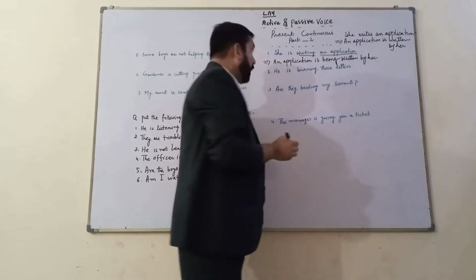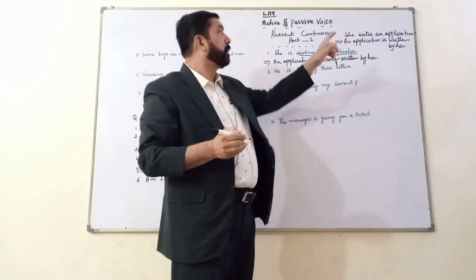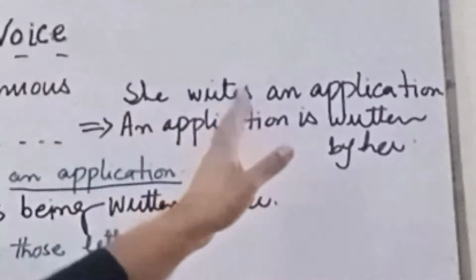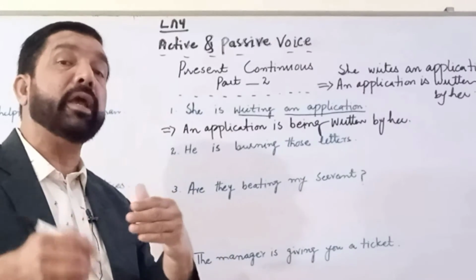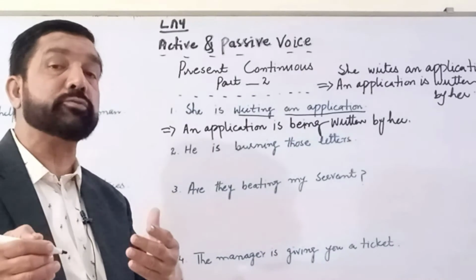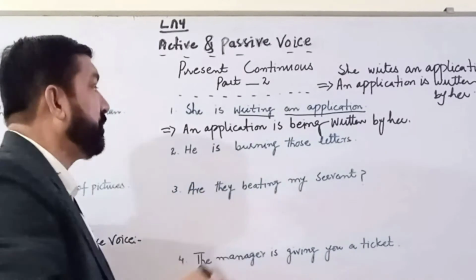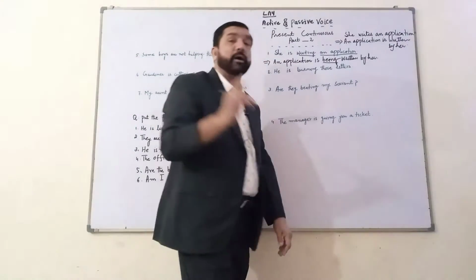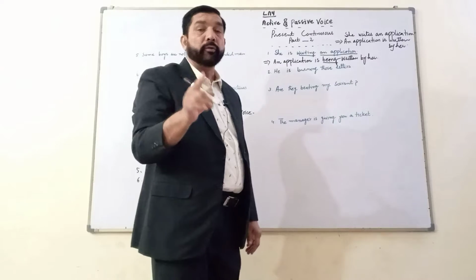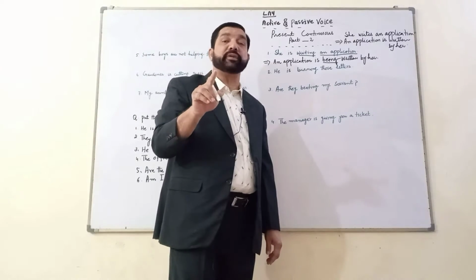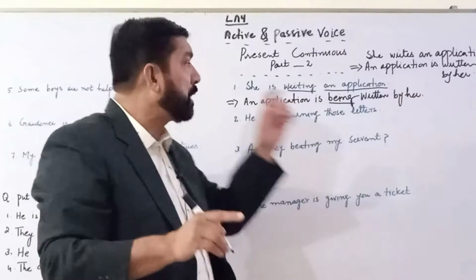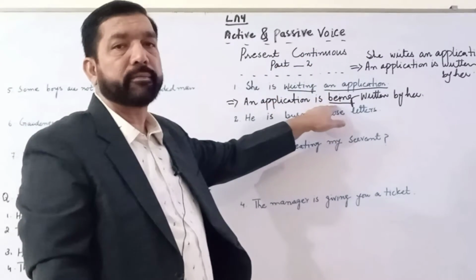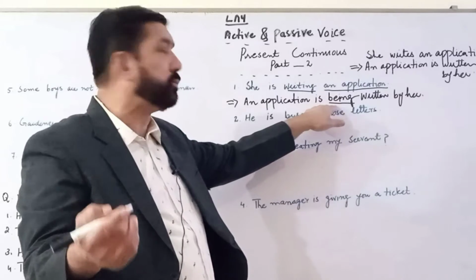Now, in the first part that I taught you in present indefinite tense, she writes an application. An application is written by her. एक दरखास्त उसके जरिए लिखी जाती है. See the difference. In present continuous tense, we use the word being. Whereas in present indefinite tense we don't use. बाकी तमाम चीजें आप देख लें सेम, सिर्फ ये being का डिफरेंस आता है. Naturally Urdu will be changed too.